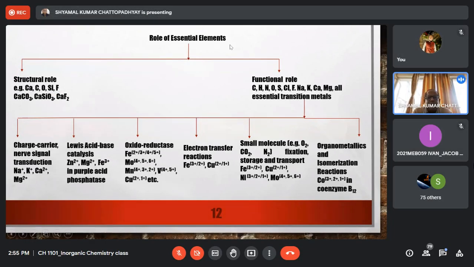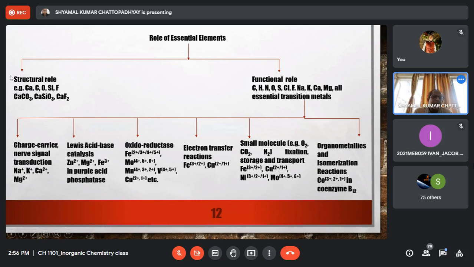Role of essential elements. That means what are the essential elements? What roles they play in our body, or how the essential elements are essential in our body. Now, the role of essential elements can be broadly classified under two headings. One is called structural role, the other is called functional role. And the names themselves, to some extent, clarify the point.